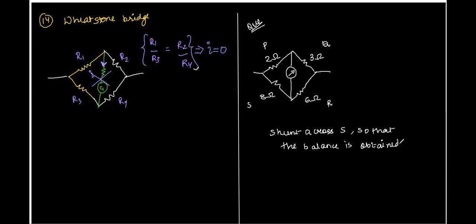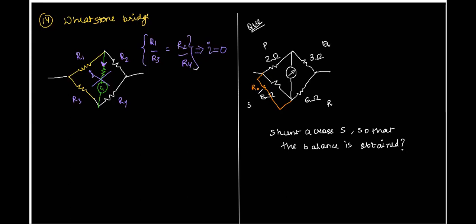Yes, Atul, go ahead. So the shunt resistance is parallel to the 8 ohm resistance. So first we will find the resistance of the combination of 8 ohm and the shunt resistance. Have a look, Atul. Can you see the yellow resistance which I've drawn? Yes, sir. Let's say that is R naught.